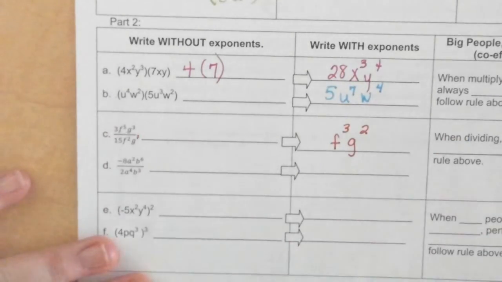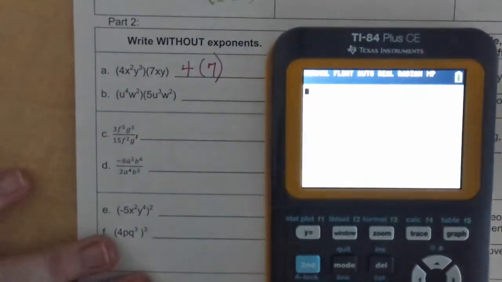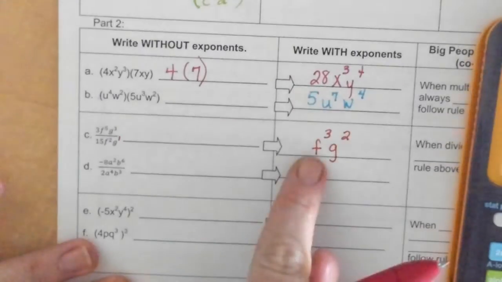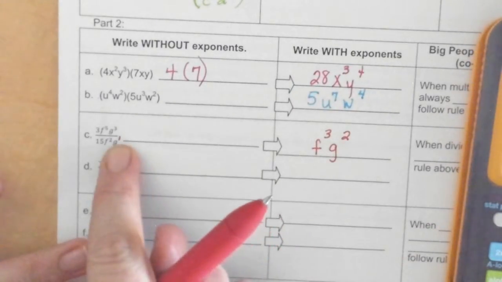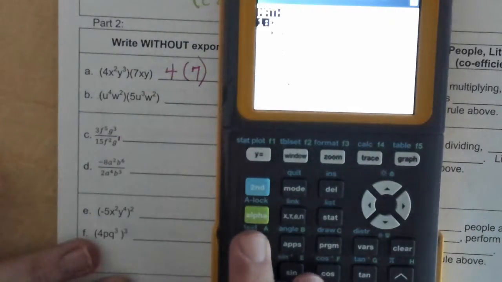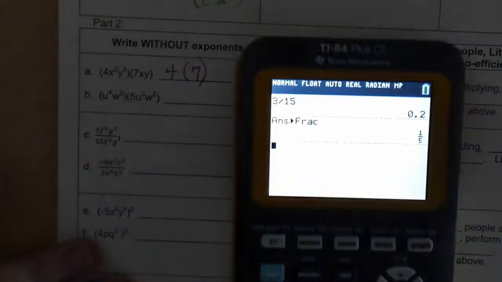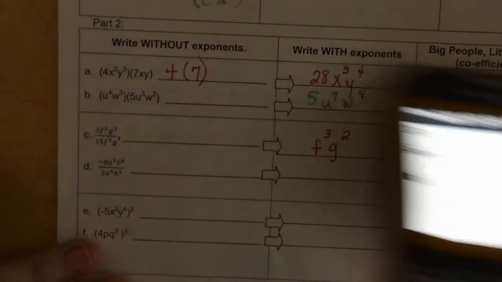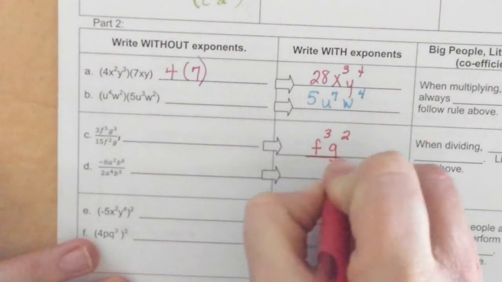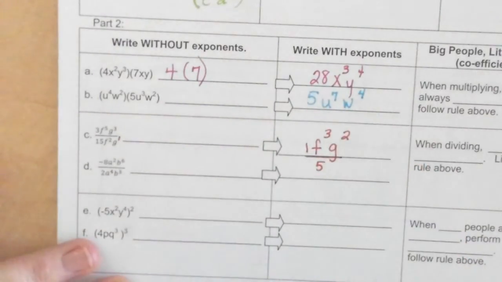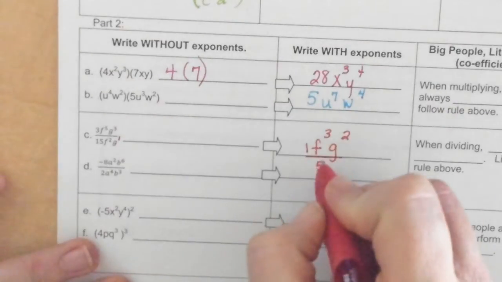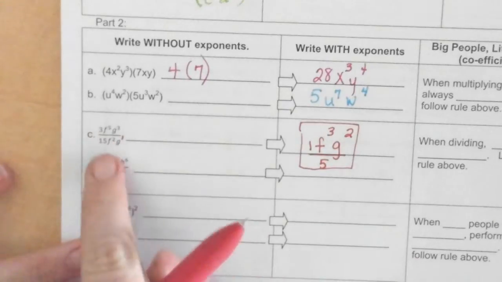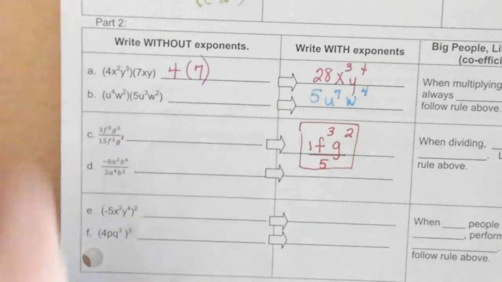But when I divide, and I can use my calculator for this, 3 and 15 are not exponents, so 3 divided by 15. The answer is not allowed to be a decimal because they gave me a fraction. So I'm going to hit math, enter, enter, and I get 1 over 5. Notice the 5 is in the denominator. So when I come back here and I write this, I need to put this over 5. You can put a 1 here. Don't have to. But this is the correct answer as a fraction. 3 goes into itself once, 3 goes into 15 5 times.